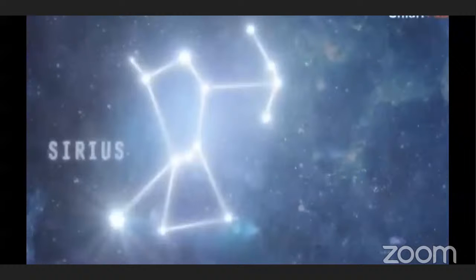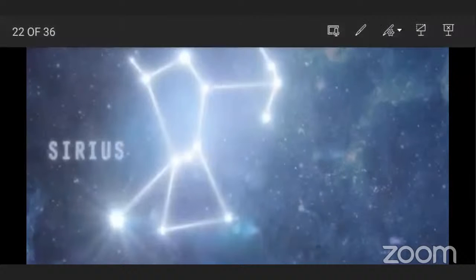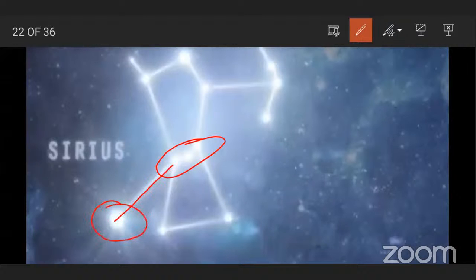The line passing through the three middle stars of the constellation meets a bright star. See, these are the three middle stars, and if we extend a line, it meets this star. This is Sirius, and this is a very bright star. During the month of December, Mruga Nakshatra rises at 8 p.m. on the eastern horizon.